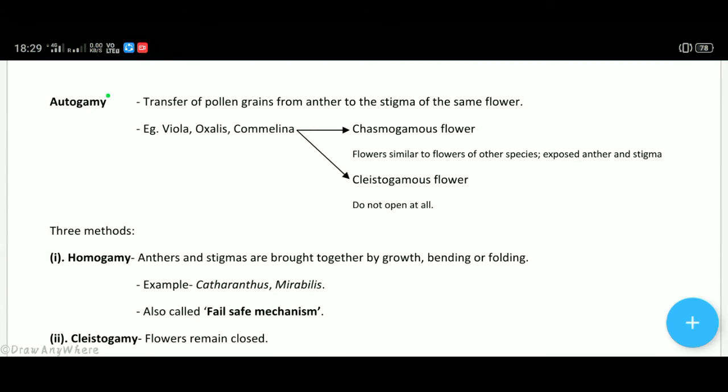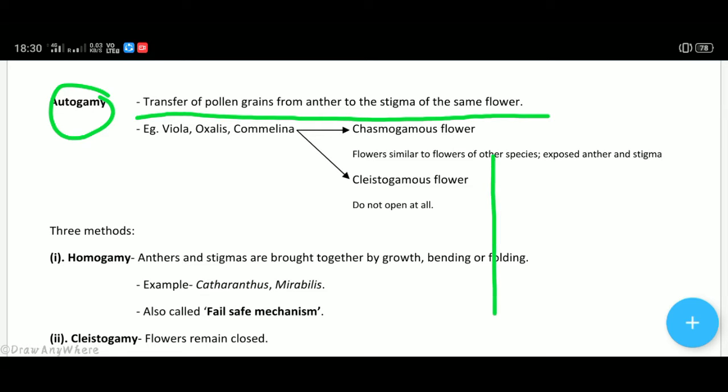The first one is autogamy. It means transfer of pollen grains from the anther to the stigma of the same flower. For example, if this is a plant, this is a flower, this is the female part, it is the stigma, it is the anther. The pollen grains liberate and reach the stigma of its own flower. It is known as autogamy. Examples are Viola, Oxalis, Commelina.